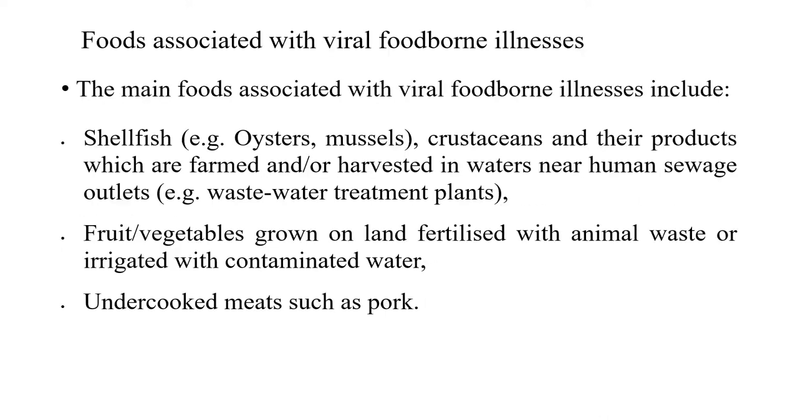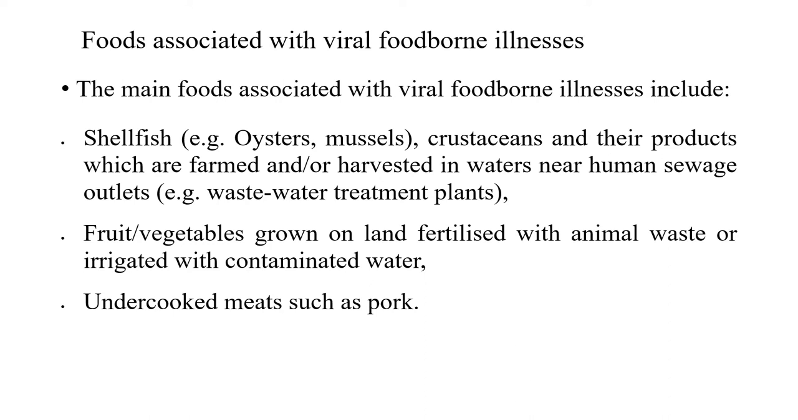Then coming to the foods associated with viral foodborne illness, the first one is shellfish. Examples are oysters, mussels, or crustaceans and their products which are farmed or harvested in water near human sewage outlets. It may also be fruits or vegetables grown on land fertilized with animal waste or irrigated with contaminated water, or undercooked meat such as pork.